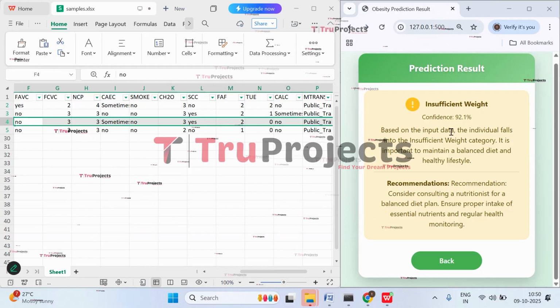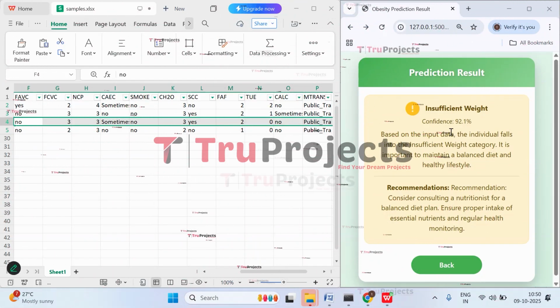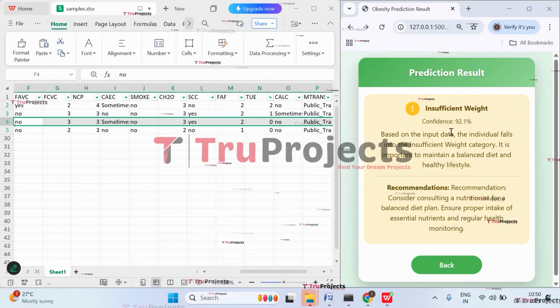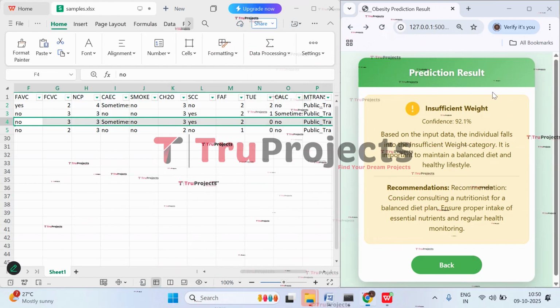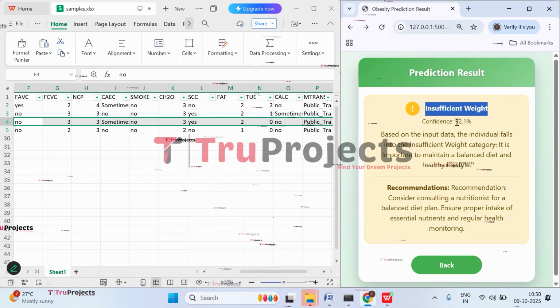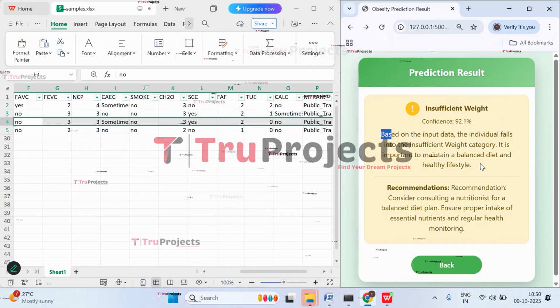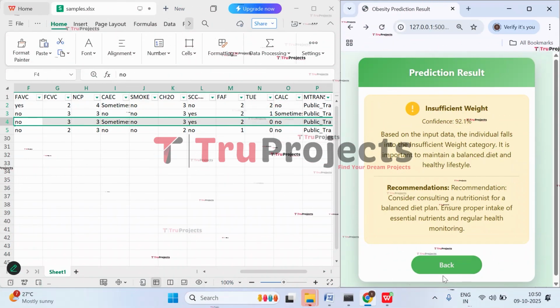So here we got the prediction. Before getting predicted, what will happen is the data will be pre-processed at the backend. It will be fed to the trained model, and then the trained model will be giving us a prediction. And here the application is predicting insufficient weight, which is underweight. And here we have confidence of 92.1% based on the input data. And here are the recommendations for the person. Now let's check with the other case.